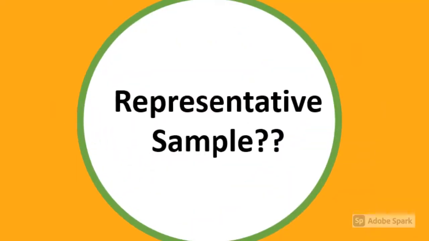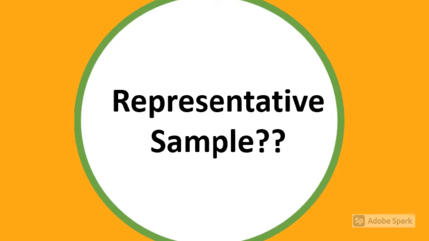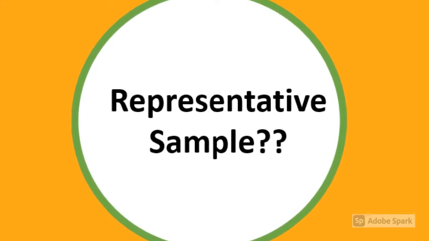A good sample is one that represents the entire population. For example, a group of golden retrievers is not a representative sample. The average length of tails for golden retrievers is likely to be much longer than the average length for all dogs, because this group doesn't include any dogs with shorter tails.